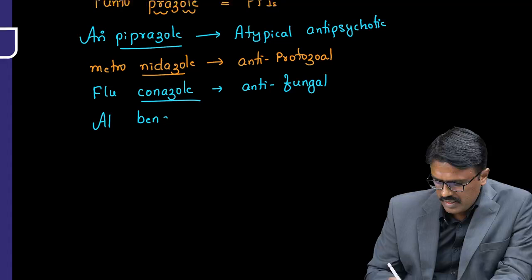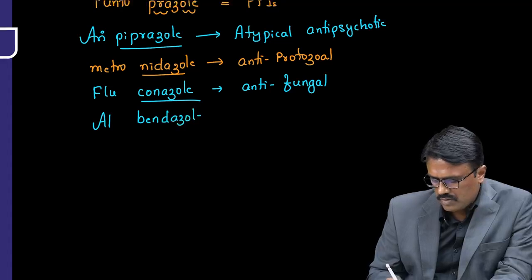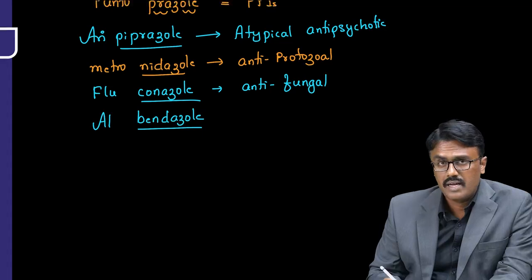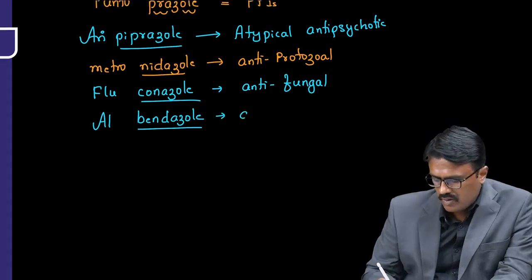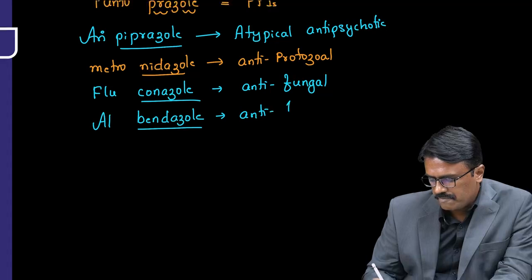Then we have another drug, albendazole. Remember they end with bendazole: albendazole, mebendazole, triclabendazole. Remember these are all for helminths. So these are anti-helminthic drugs.